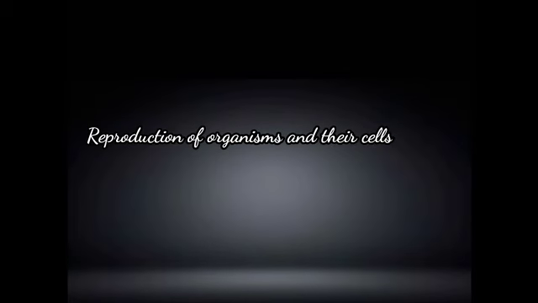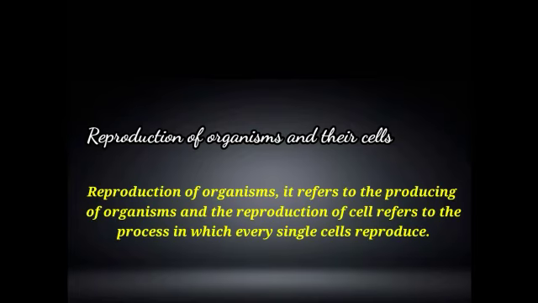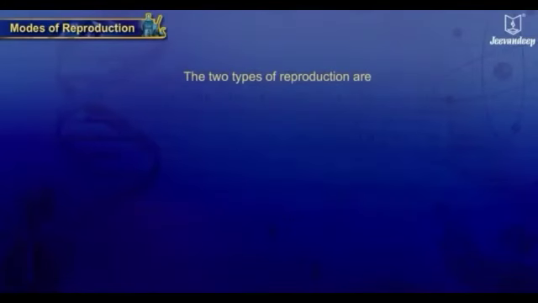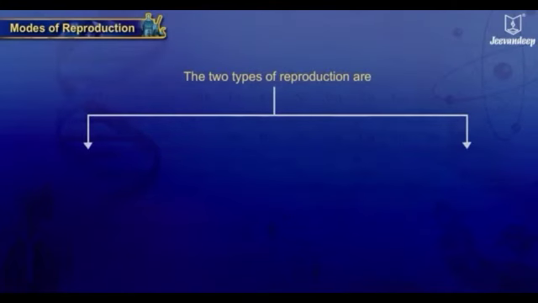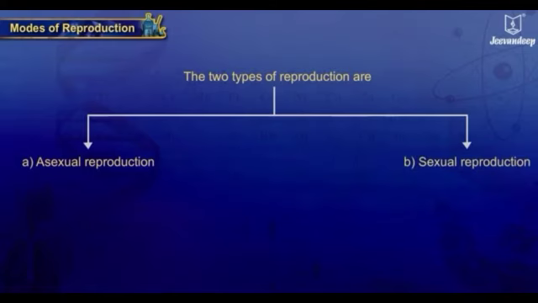Reproduction of organisms and their cells. The reproduction of organisms refers to the producing of organisms, and the reproduction of cells refers to the process in which every single cell reproduces. In organisms like bacteria, protozoans, many algae, and some fungi, organism reproduction is synonymous or similar to cell reproduction. In reproduction, there are two types: asexual reproduction and sexual reproduction.